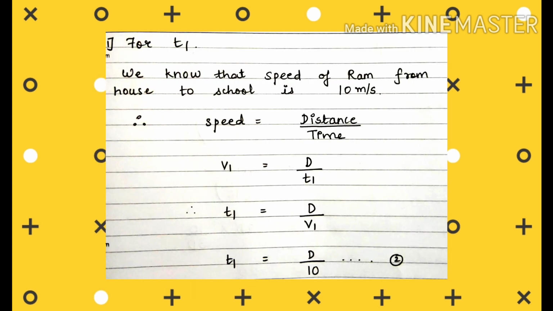We know that the speed of Ram from house to school is 10 meter per second. So what is the formula for speed? Speed is equal to distance upon time. Let us denote the speed of Ram from house to school by V1. So what we get as an equation is V1 is equal to D upon T1, as the distance covered by Ram is D and the time taken by him is T1. Rearranging this equation, we get T1 is equal to D upon V1. We know the value of V1 and substitute that value. We get T1 is equal to D upon 10. Is it clear to everyone? Now let us move forward.